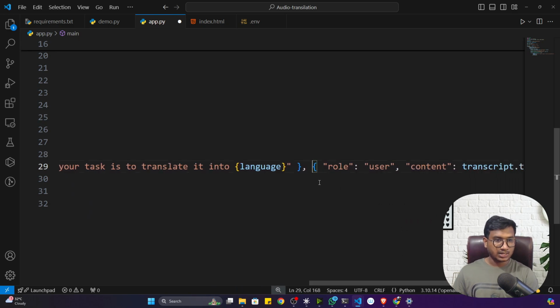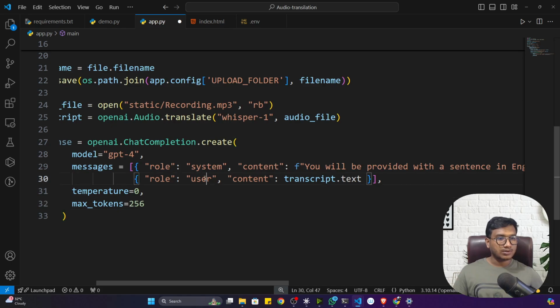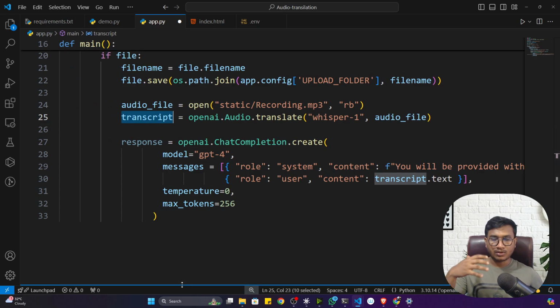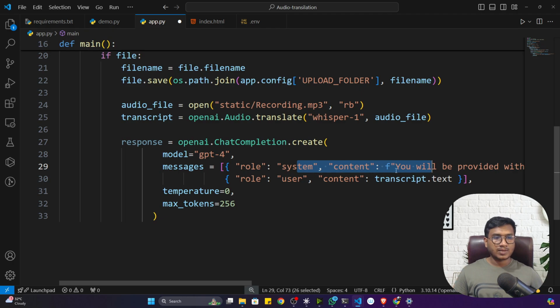Then the role: user, content: transcript.text. That means whatever text I'm getting after doing the audio to text, I'm just passing it here. And here is my prompt I have given to my large language model. And this is the temperature parameter, and this is the max tokens. I already explained these parameters, why they are required.